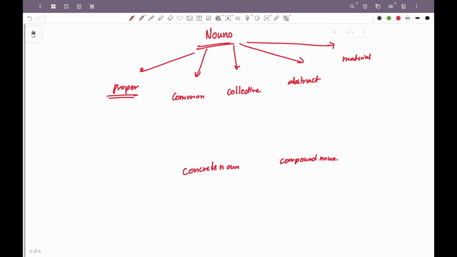We talk about material nouns. These are names of materials. For example, wood, iron, silver, metal. All of these are materials. So these are talking about substances. So these are material nouns. Concrete nouns are nouns which can be touched. So book, table, phone, right? So these are mostly names of objects, you can say.